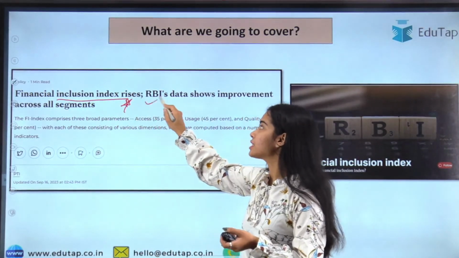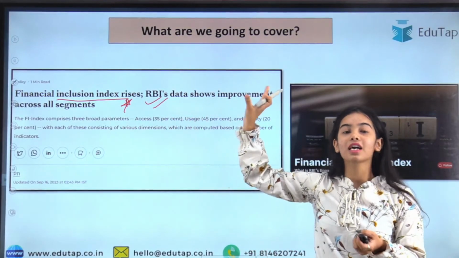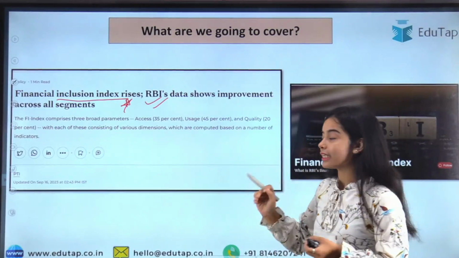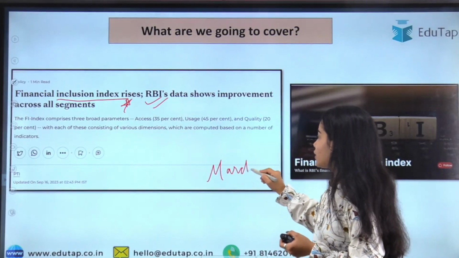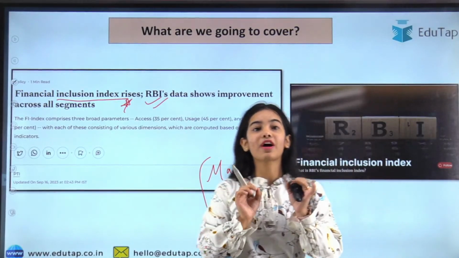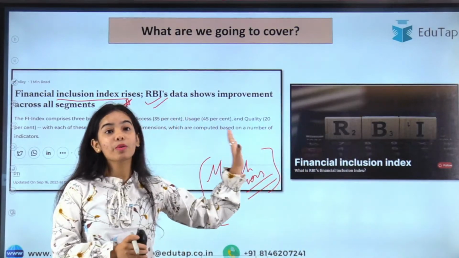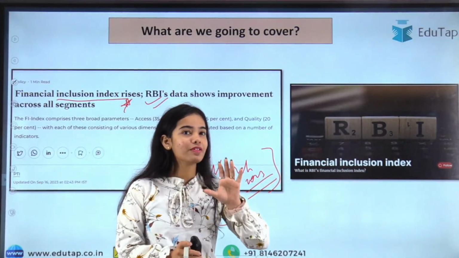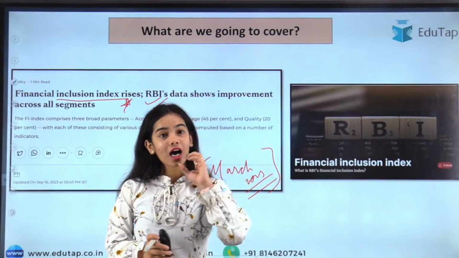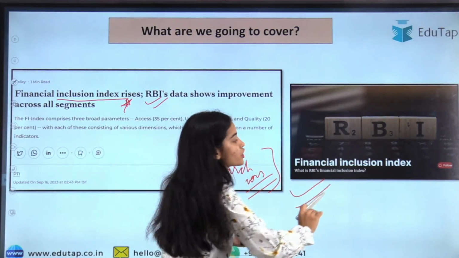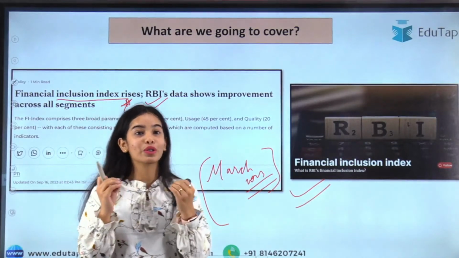Recently the Reserve Bank of India has released the financial inclusion index. So what is this financial inclusion index for March 2023? Today we are going to see that. And what is this financial inclusion index? Why is it so important? In the inaugural address that we will discuss, the RBI Governor has informed about the importance of the financial inclusion index, and today we are also going to see that.